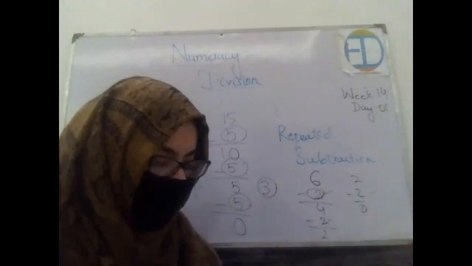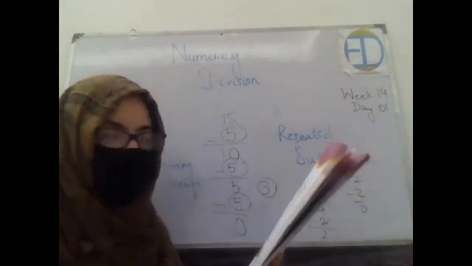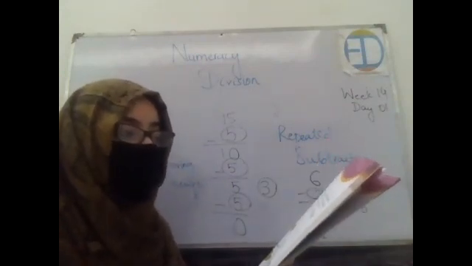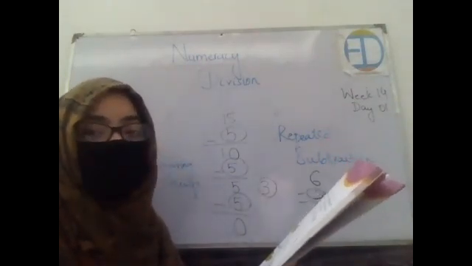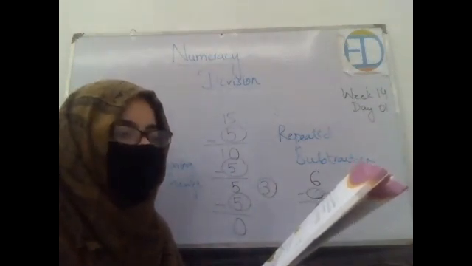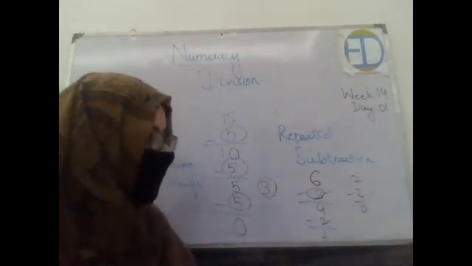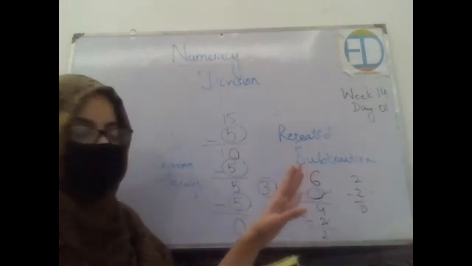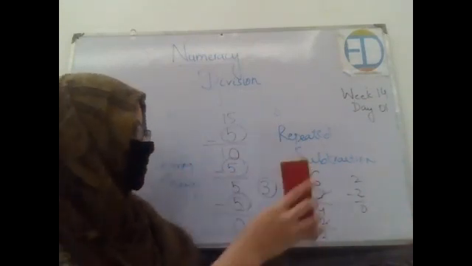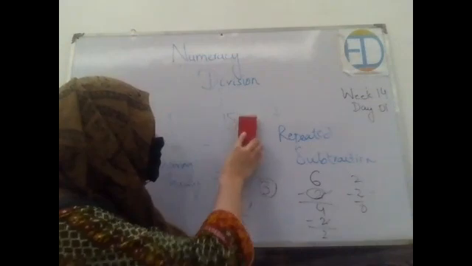Okay, now I want all of you to open your book, page number 67. This is page number 67. Let's understand what division is. We will just introduce each other with division in today's class, okay? So 10 children are divided into groups of twos for a quiz, okay? How many groups can be made? Now let's do it in both ways. Let's do it in the repeated subtraction form, okay?